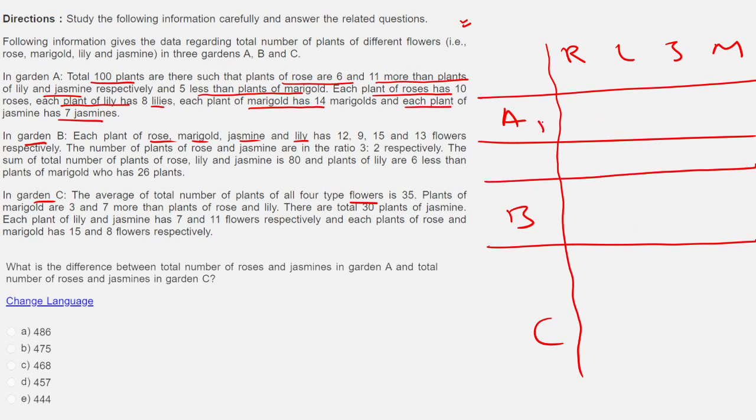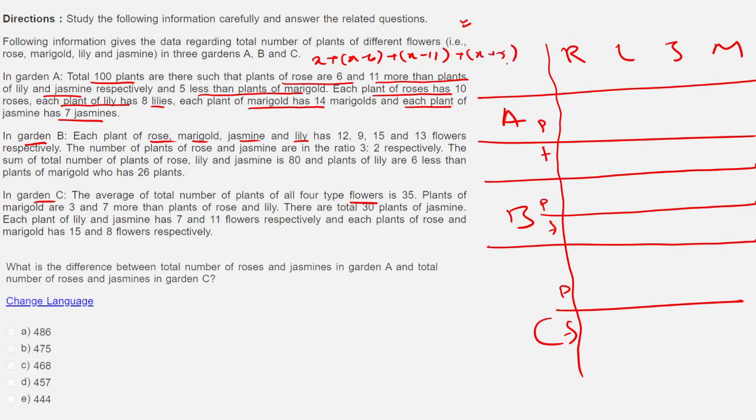In A also, what do I have? I have flowers and I have plants. So I'll do plant and flower, and I hope there will be plant and flower in the others too. Let's start putting the numbers. Total 100 plants are there, such that plant of rose are 6 and 11 more than plant of lily and jasmine, and 5 less than the marigold. So if I put rose as x, then x minus 6 will be lily, x minus 11 will be jasmine, and x plus 5 will be marigold, right?